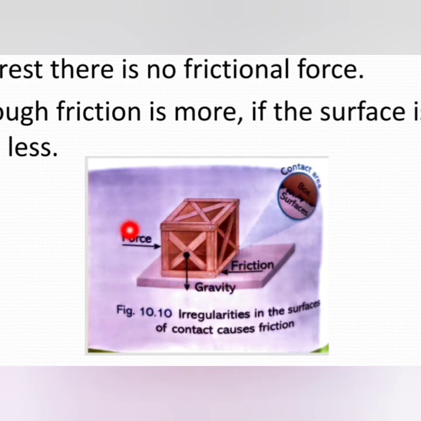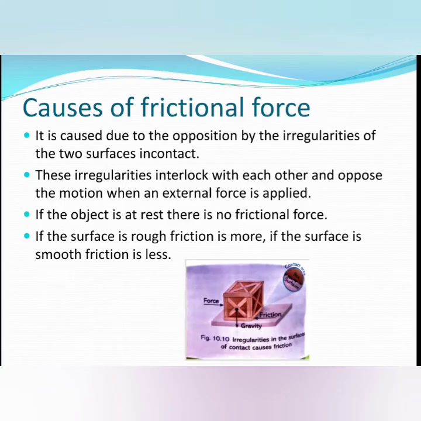So when we apply an external force, if the surface of contact is rough, friction is more in that case. Okay, and if the surface of contact is smooth, then the friction is less. You can observe the surface of a table or floor with a magnifying glass. What will you observe? There are some small irregularities. They are rough and they form grooves and bridges.